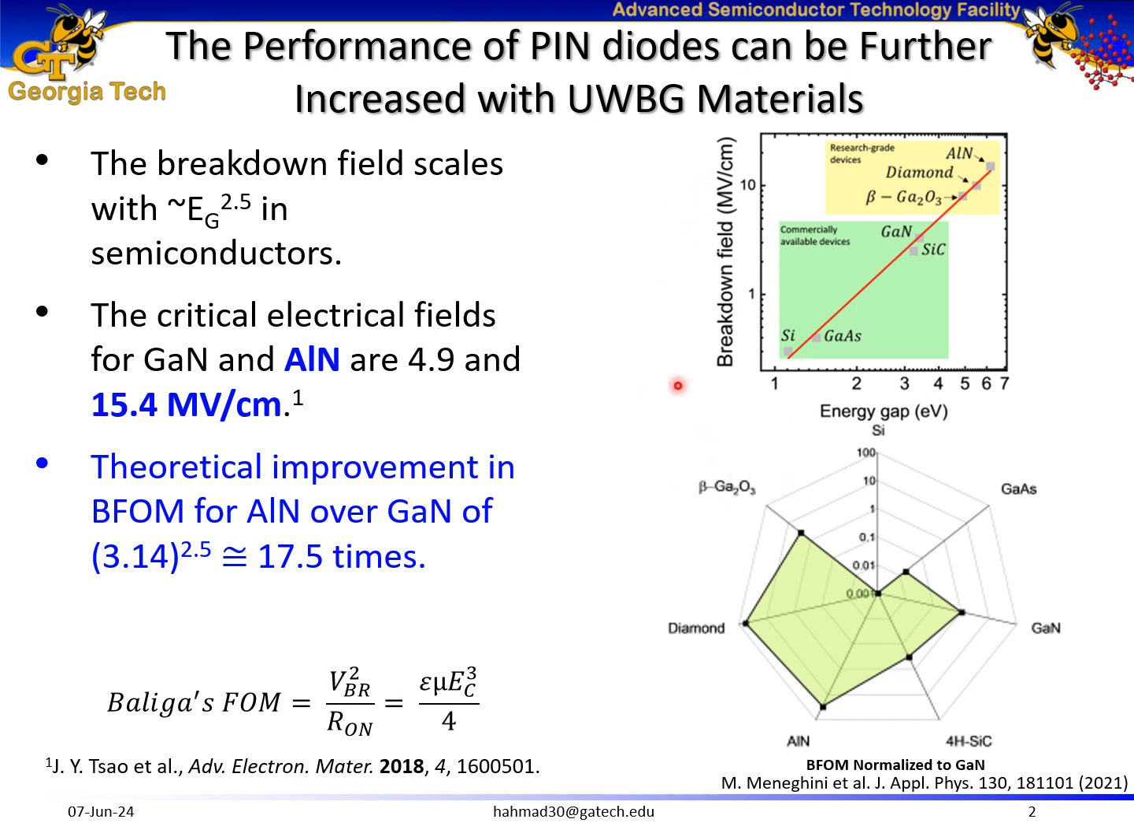The breakdown field of semiconductors scales with the band gap of semiconductors, and we know that the critical electric field of aluminum nitride is approximately 3 times that of gallium nitride, resulting in a theoretical improvement in terms of Baliga's figure of merit for aluminum nitride over gallium nitride of approximately 17.5 times.